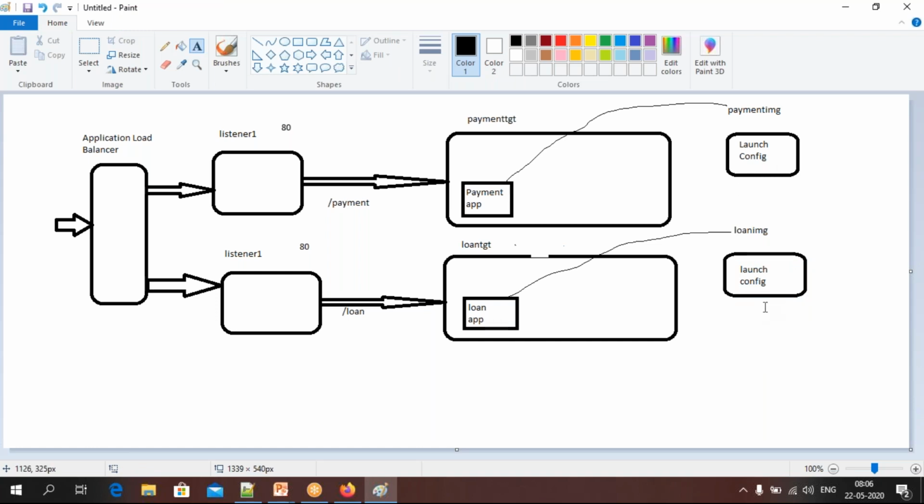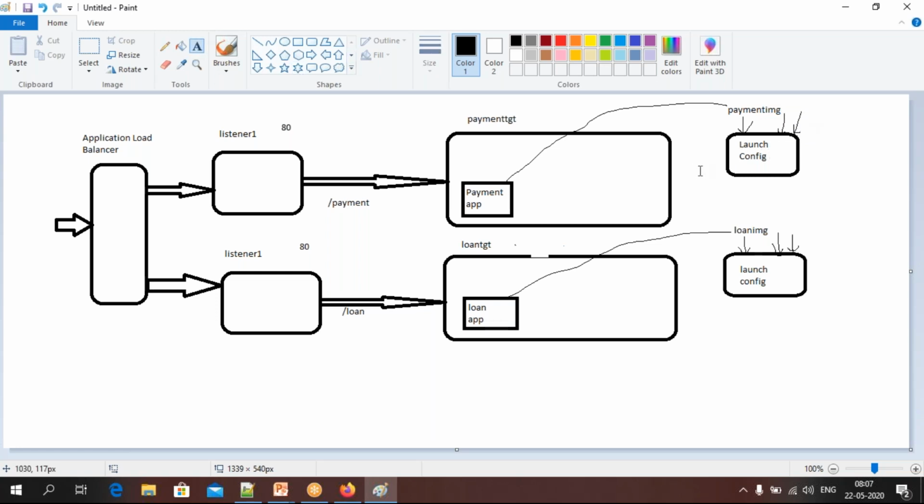But whenever you create a launch config, you have to tell it the required parameters. Whenever I want to create a new instance, we need an image and some security groups. All those things I need to put here. So when I create a launch config, I will tell it which image to use, and select the required security group and other parameters to keep in this configuration. In the same way, when creating a launch configuration for payment, it has to use this image, and I will show you which security group and other things it has to select. This is the launch configuration.